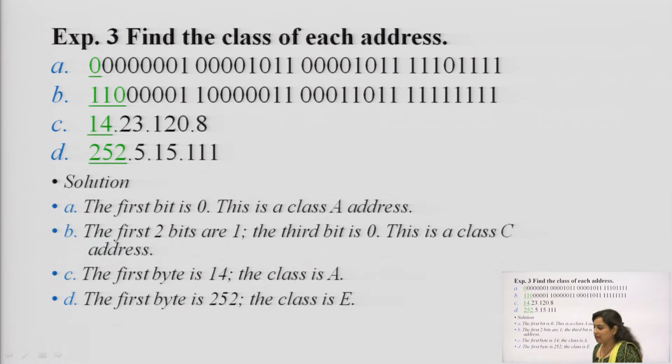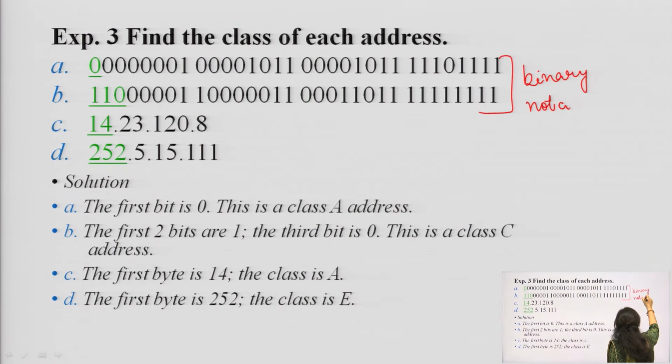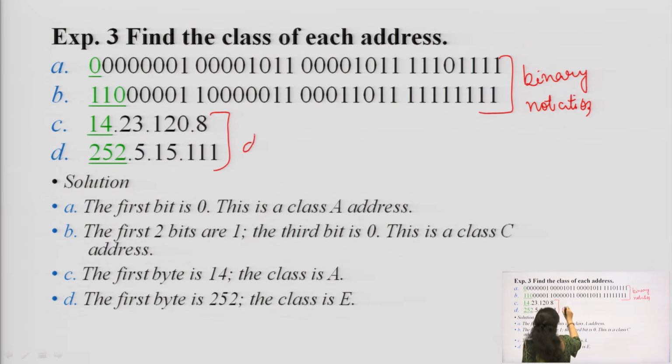Now, next is an example which will justify which class a particular address falls in. You can see in this question, the first two follow the binary notation and the next two follow the dotted decimal format.